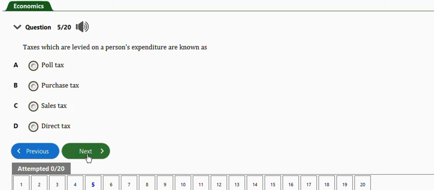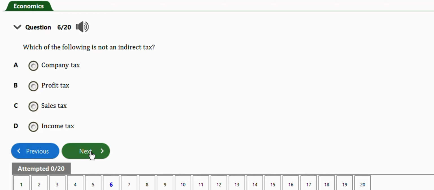Next question says taxes which are levied on a person's expenditure are known as, we have poll tax, purchase tax, sales tax, direct tax. The right answer is option C, sales tax. Okay, next question is this one. It says which of the following is not an indirect tax? We have company tax, profit tax, sales tax, income tax. The right answer is option D, income tax. So this is not an indirect tax.